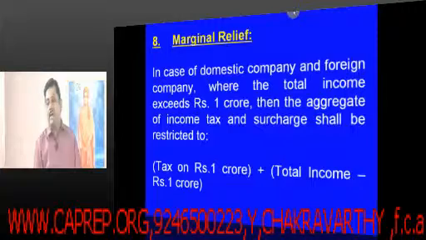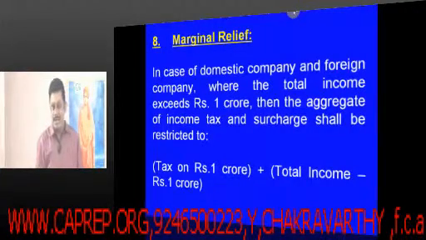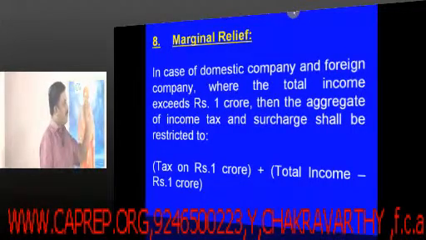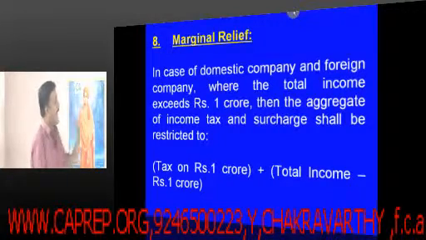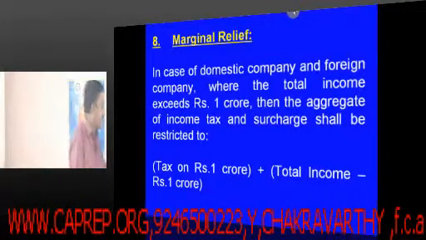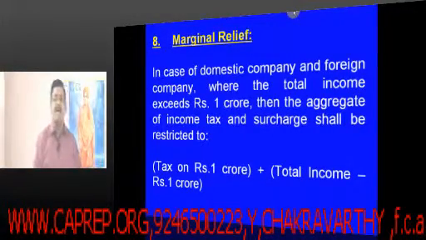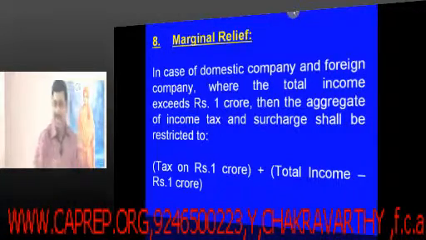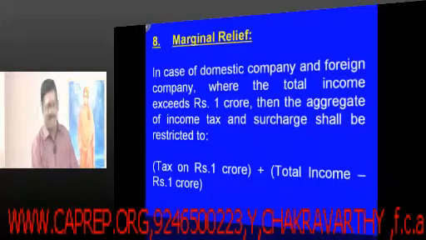So the government feels it as a threat. Then they said, no, we will give you a marginal relief. So what is this marginal relief? In case of a domestic company and foreign company where the total income exceeds 1 crore, then the aggregate of the income tax and surcharge shall be restricted to what? Tax on 1 crore plus total income minus 1 crore. Of course, I will make you write it, but first feel it. What is most important is feeling it. Feel it.